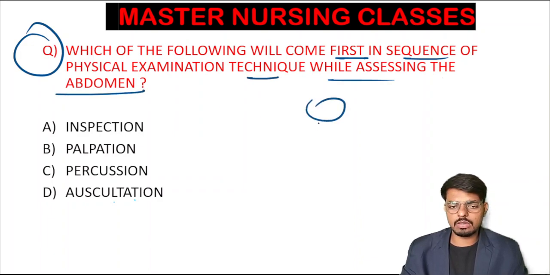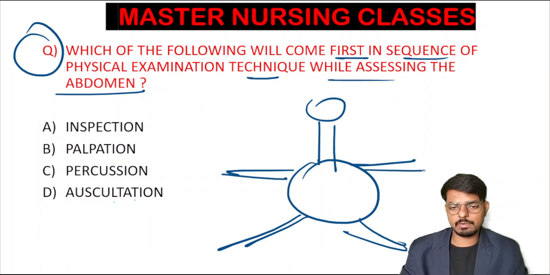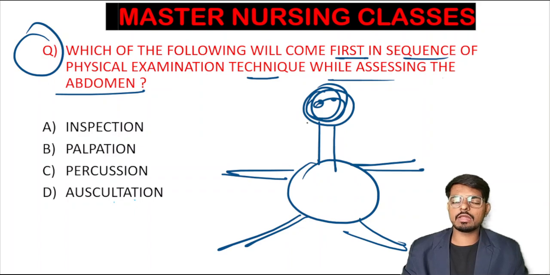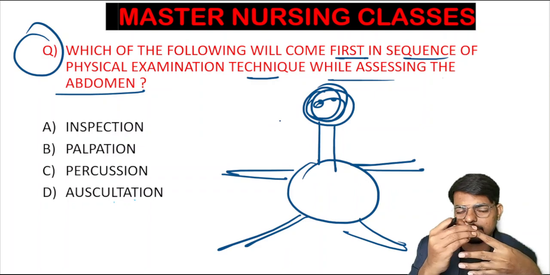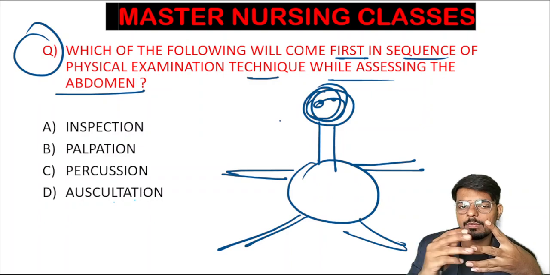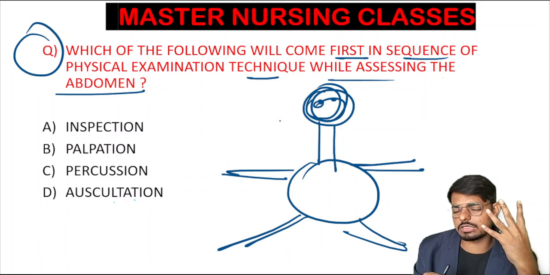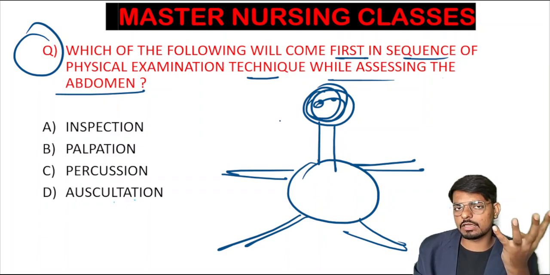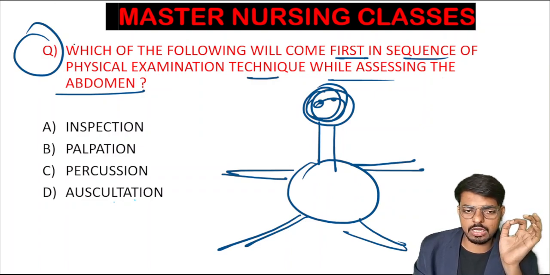Students, wherever we do the assessment in the body, for better understanding I am drawing like this. Don't worry. Wherever we do the assessment, we have four techniques. First, we will observe the patient, that is inspection. Then we will touch the patient and feel the problem, that is palpation. We will tap over the patient and assess the sound to identify underlying problems, that is percussion, and we will do the auscultation at the end. This is the sequence for all patients.